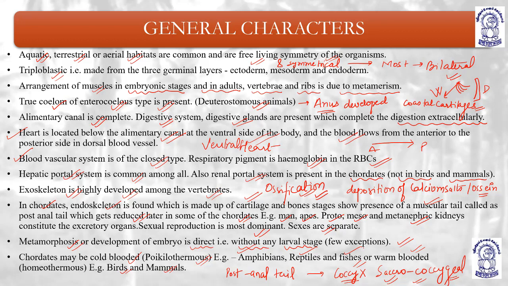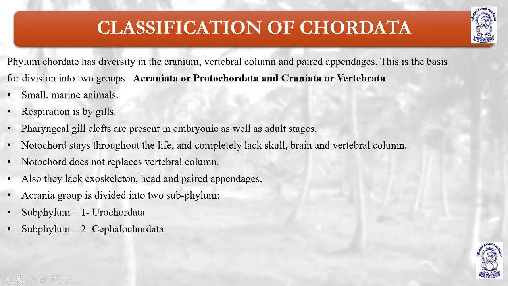Now coming to next. This is the classification of chordata. So briefly, the chordates are basically classified into two categories: acraniata or protochordata, and craniata or vertebrata. Acraniata means without cranium, without brain box. Craniata means the brain is covered with a brain box.